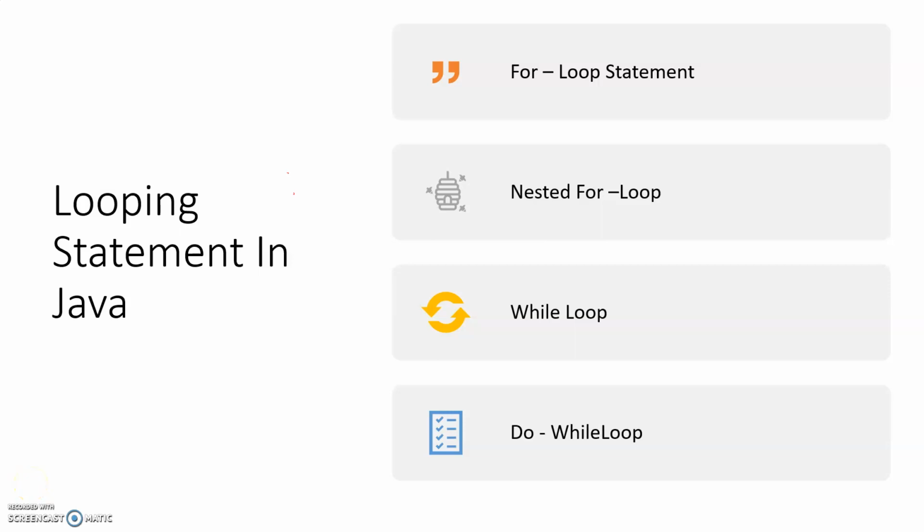In the last session, we have completed all the conditional statements like if else, nested if else, switch, and if else if statements. In this session, we are going to start with looping statements in Java. Looping statements in Java are for loop statement, nested for loop, while loop, and do while loop. Let's see what is for loop statement in Java.